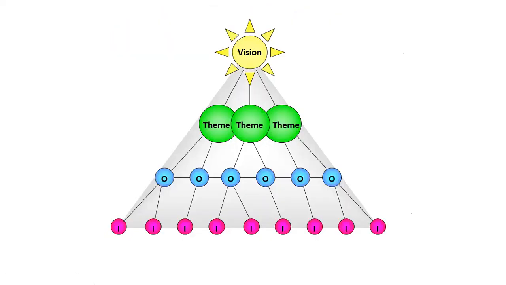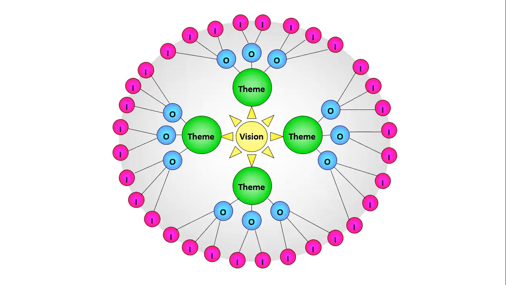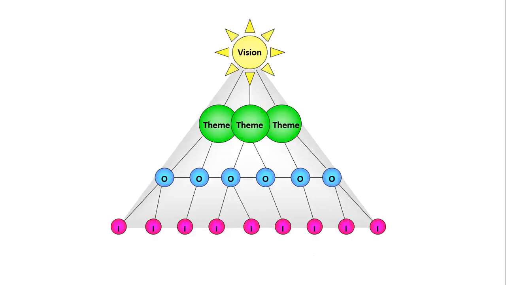And as you remember, we formulated the strategy by going from the vision on top to agreeing on the themes, and then specific objectives in the blue bubbles, and then under each objective, there are initiatives at the bottom to achieve those objectives.